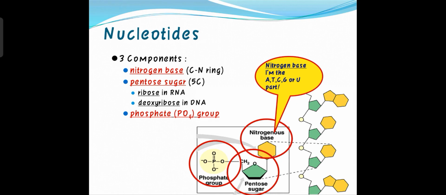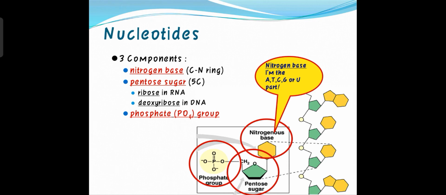Now nucleotides. I have told you already that nucleotides consist of three chemical components. One is called nitrogenous base. You got this one in your first year course. The second one is the pentose sugar. There are two pentose sugars. One is ribose, which is present in the RNA. One is deoxyribose, which is present in DNA. And the last one is the phosphoric acid, or you can say phosphate group.